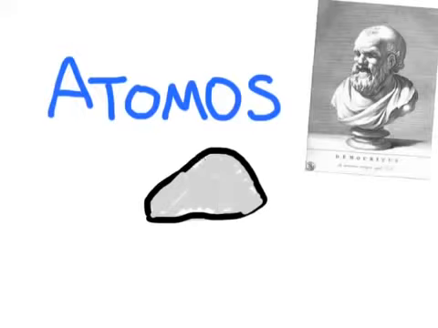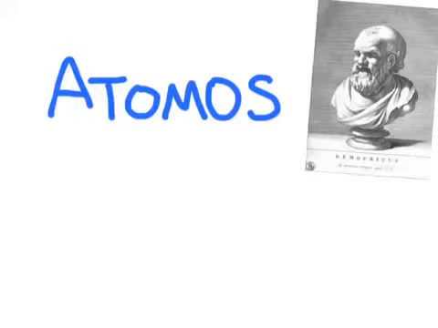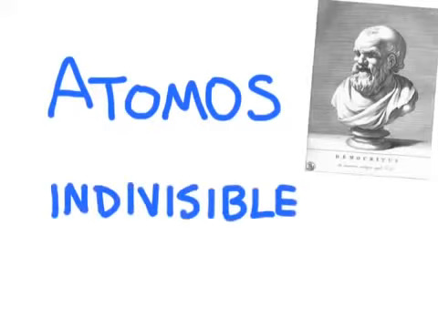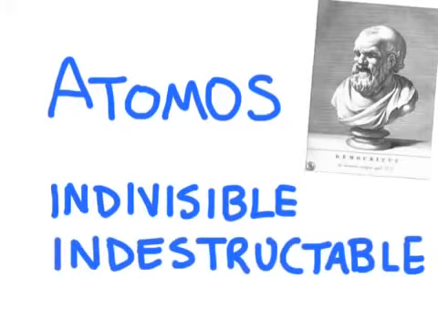There were really two main parts to his theory. Atoms are indivisible, and they are also indestructible. Democritus was far ahead of his time, but his idea lacked experimental evidence and was simply based on reason.